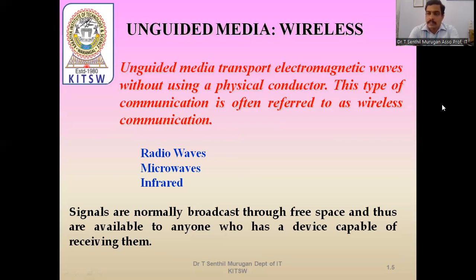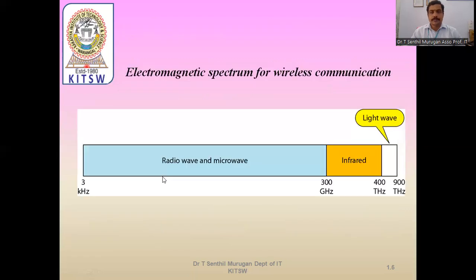For that, we have three kinds of waves to transmit signals in free space: radio waves, microwaves, and infrared. Signals are normally broadcast through free space and thus are available to anyone who has a device capable of receiving them. These waves are transmitted in the air, and those with available receivers can receive the signals.